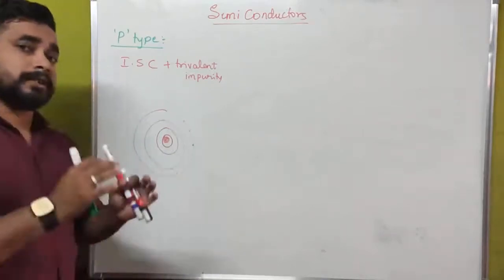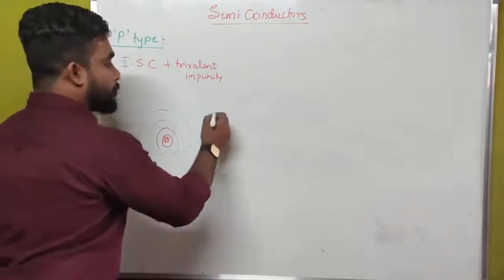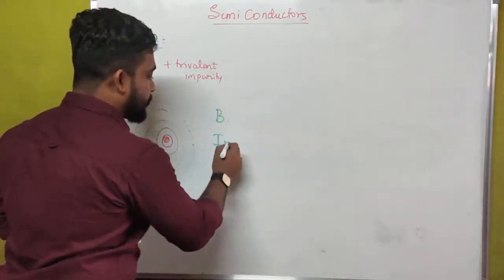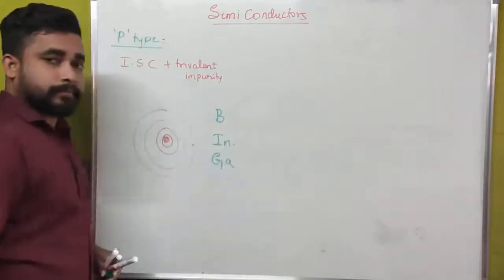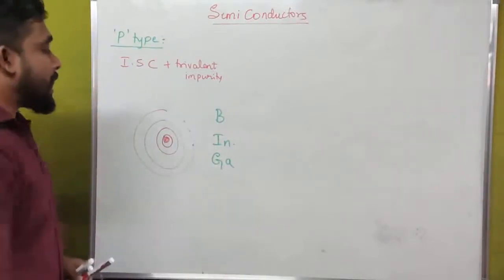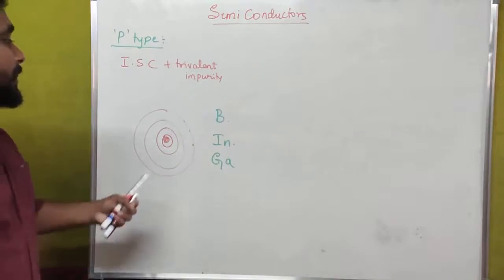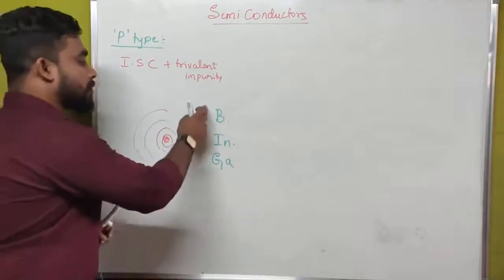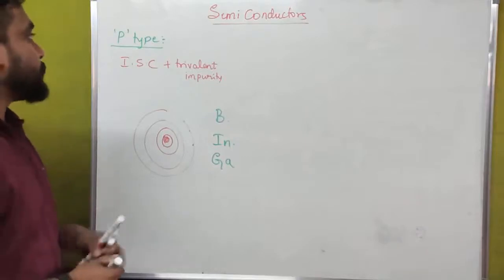Which are the materials consisting of 3 free electrons in the outermost orbit? That is boron, indium, and gallium. Boron, indium and gallium. These are the elements which have 3 electrons in the outermost orbit. You can check this in your periodic table, then you will get to know the meaning of trivalent impurities and the meaning of pentavalent impurities.